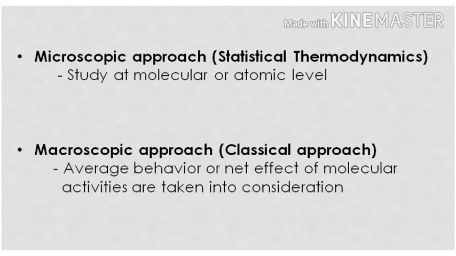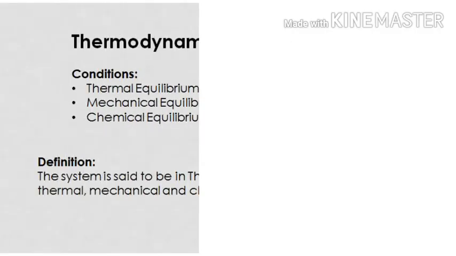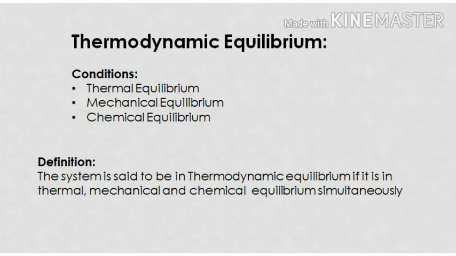Now, the next important concept in thermodynamics is thermodynamic equilibrium. There are a few properties or states based on which we can say whether the system is in thermodynamic equilibrium or not. So what are those conditions? Let's see one by one.